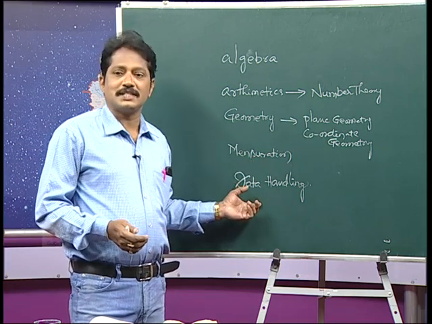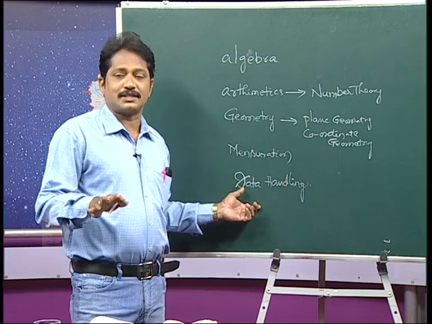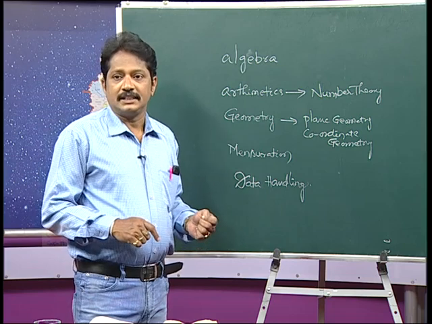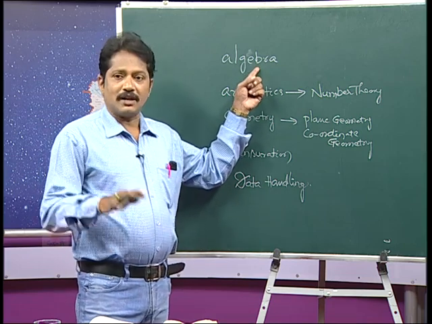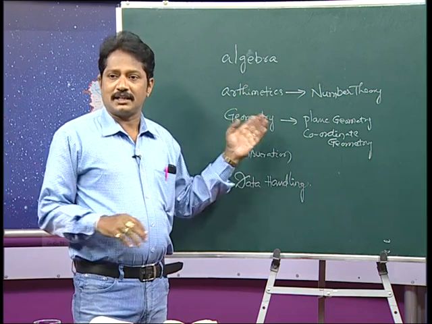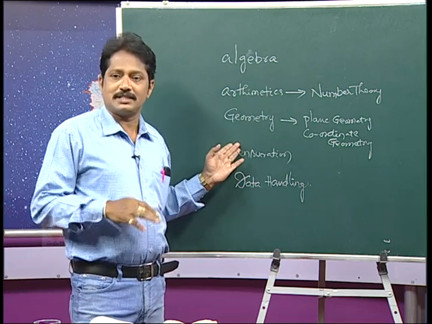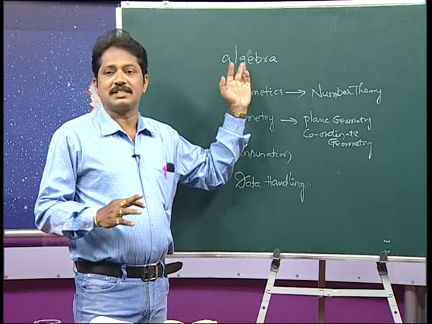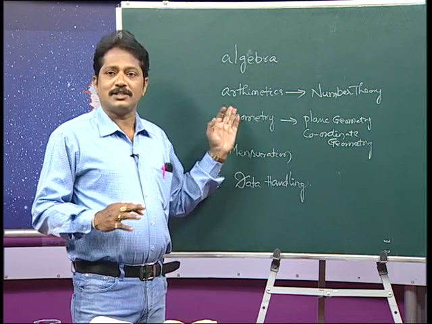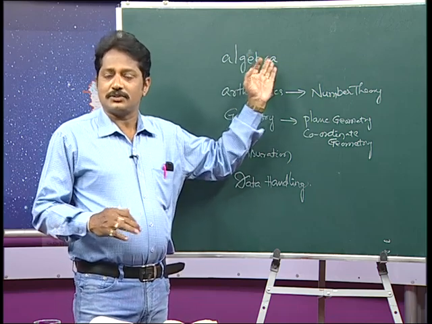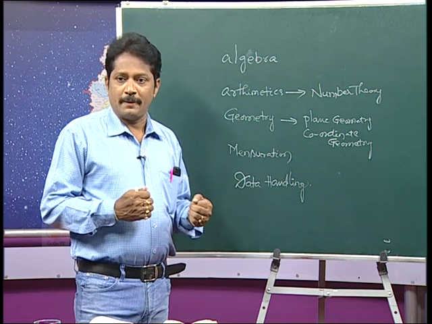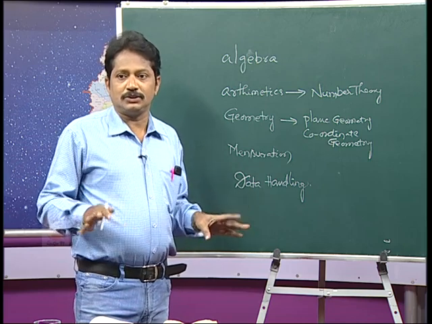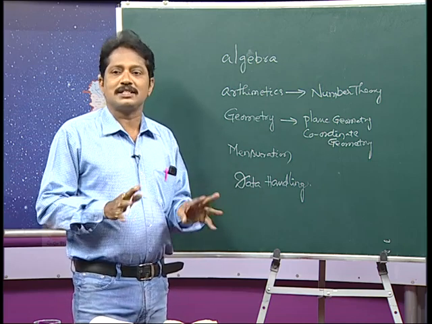Now, coming to the next one, data handling. Data handling means statistics and probability. All these chapters come under the data handling concepts, clear. So, here there is no difference. Algebra is not an independent chapter, arithmetics is not an independent area, and geometry is not on its own. We can apply the algebraic laws and functions in geometry, and we apply the geometrical areas in algebra. So, there is an interrelation between these two. If you want to understand mensuration, you should have good concepts about geometry. Geometry and mensuration are most probably both sides of the same coin.